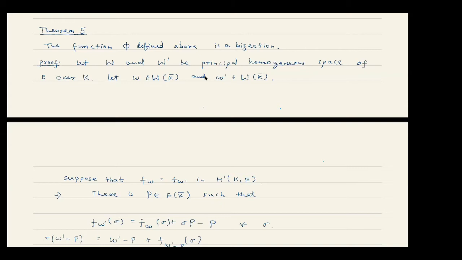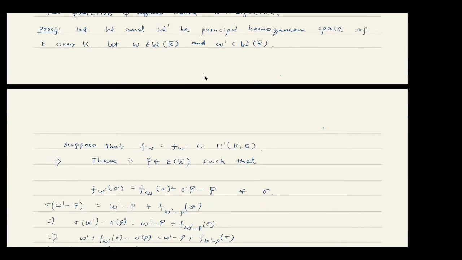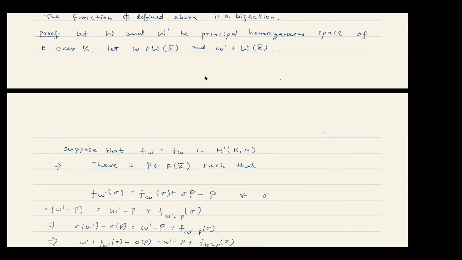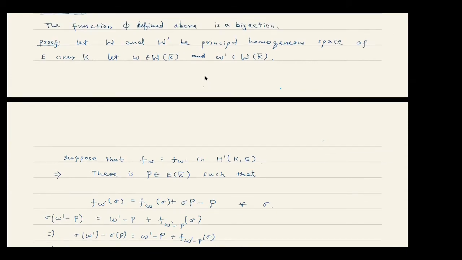Let W and W prime be principal homogeneous spaces of E over K. Then, by the definition of the corresponding cross homomorphism, we know that we can choose any point to define them. So we choose a point w in W(K bar) and w prime in W prime(K bar).